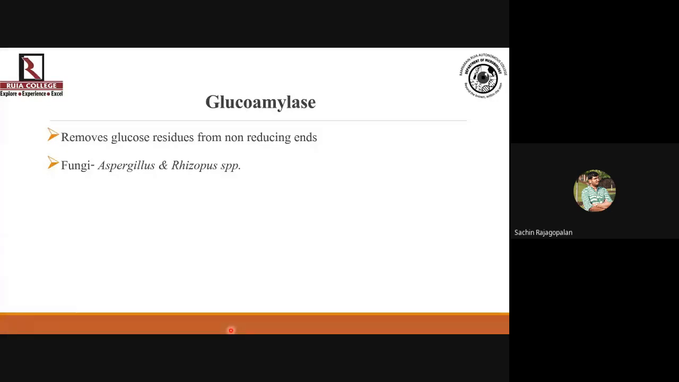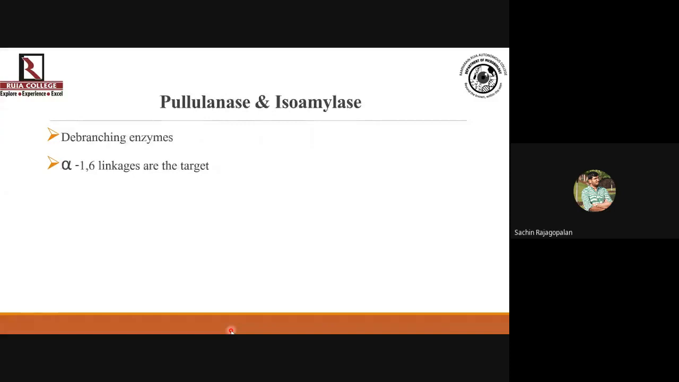Other than this, you have pullulanase and isoamylase. These are debranching enzymes. So understood by this term itself that it's not responsible for breaking the alpha-1,4 linkages, but it breaks the alpha-1,6 linkages. So it's going to hydrolyze the alpha-1,6 linkages.